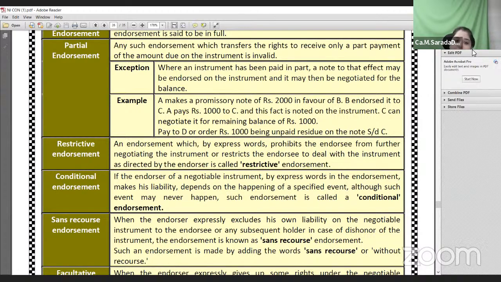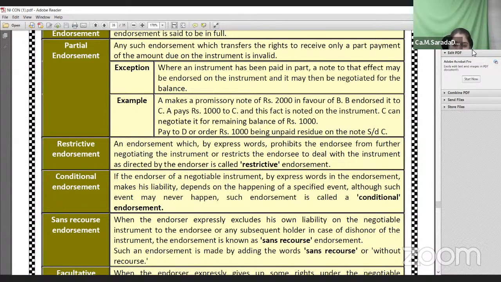Next, a very important one is sans recourse endorsement. What is meant by sans recourse endorsement, ma'am? In this case, at the time of endorsement, the endorser is excluding his liability to make payment on the due date. Sans recourse means excluding his liability.